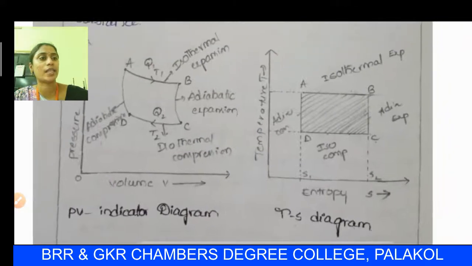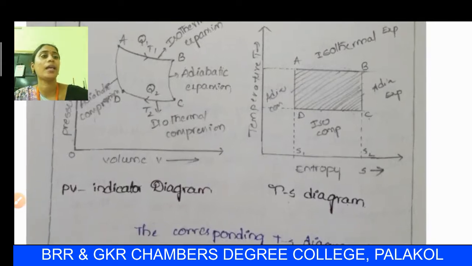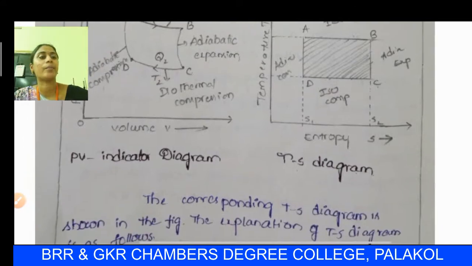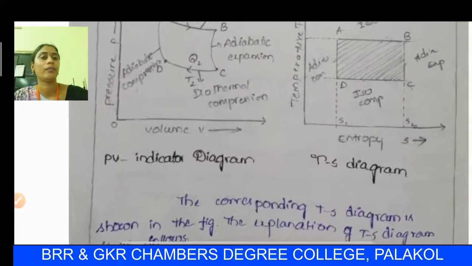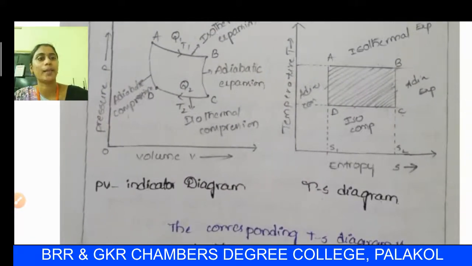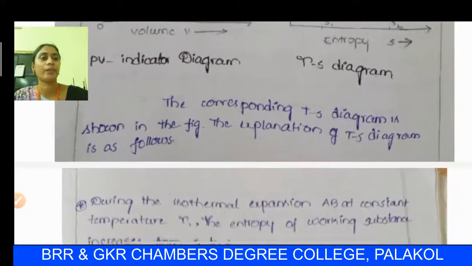In the TS diagram, temperature is plotted on the y-axis and entropy on the x-axis. Here ABCDA is a plot of a rectangle. Isothermal expansion is along AB, BC is adiabatic expansion, CD is isothermal compression, and DA is adiabatic compression. So these are both the Carnot cycle ABCDA graph and the TS diagram ABCDA rectangle graph.